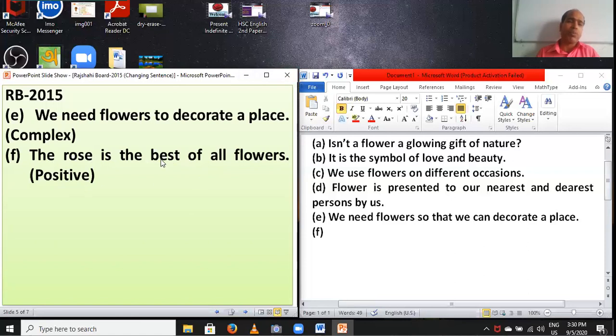The rose is the best of all flowers, positive. This one's question: is this sentence superlative or comparative?